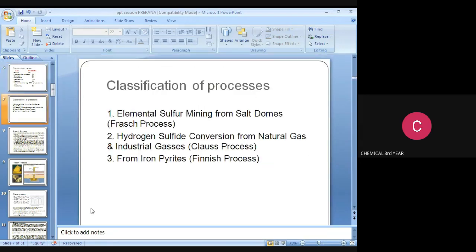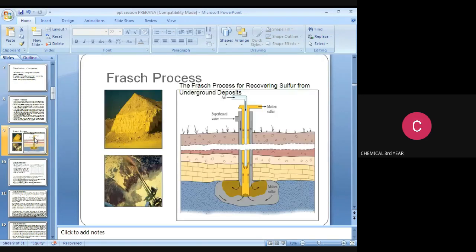Next, classification of processes. There are three types of classification of processes. One is elemental sulfur mining from salt domes, that is the Frasch process. The second one is hydrogen sulfide conversion from natural gas and industrial gases, that is the Claus process. And the third one is from iron pyrites. These are the three classifications of sulfur production processes. The next, the Frasch process.